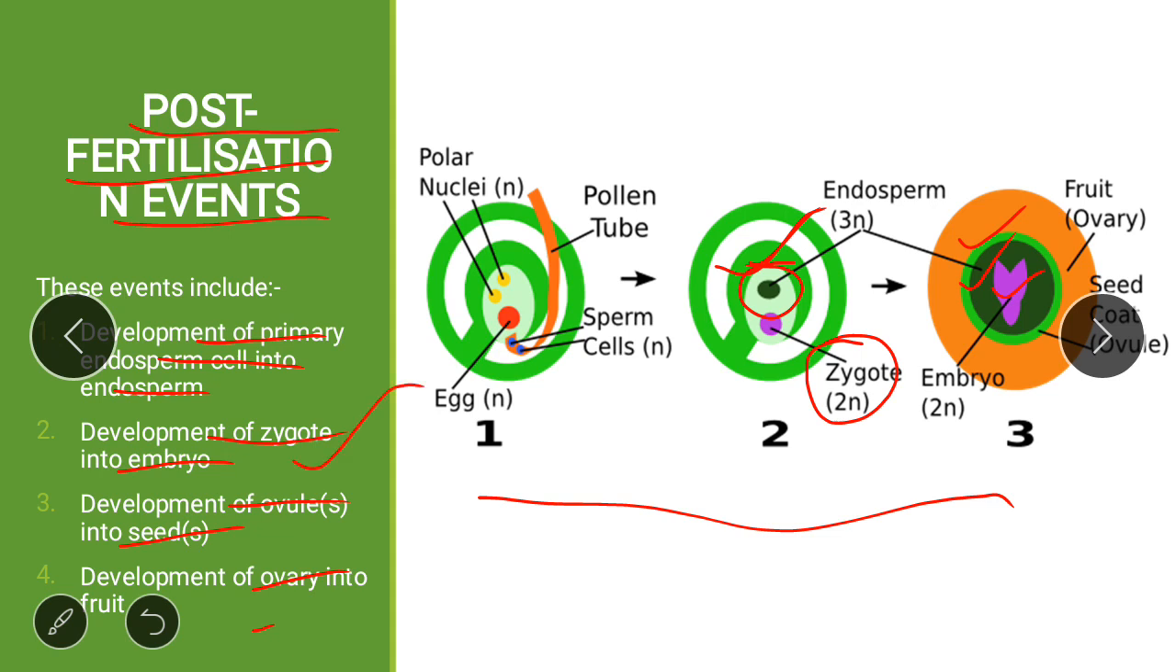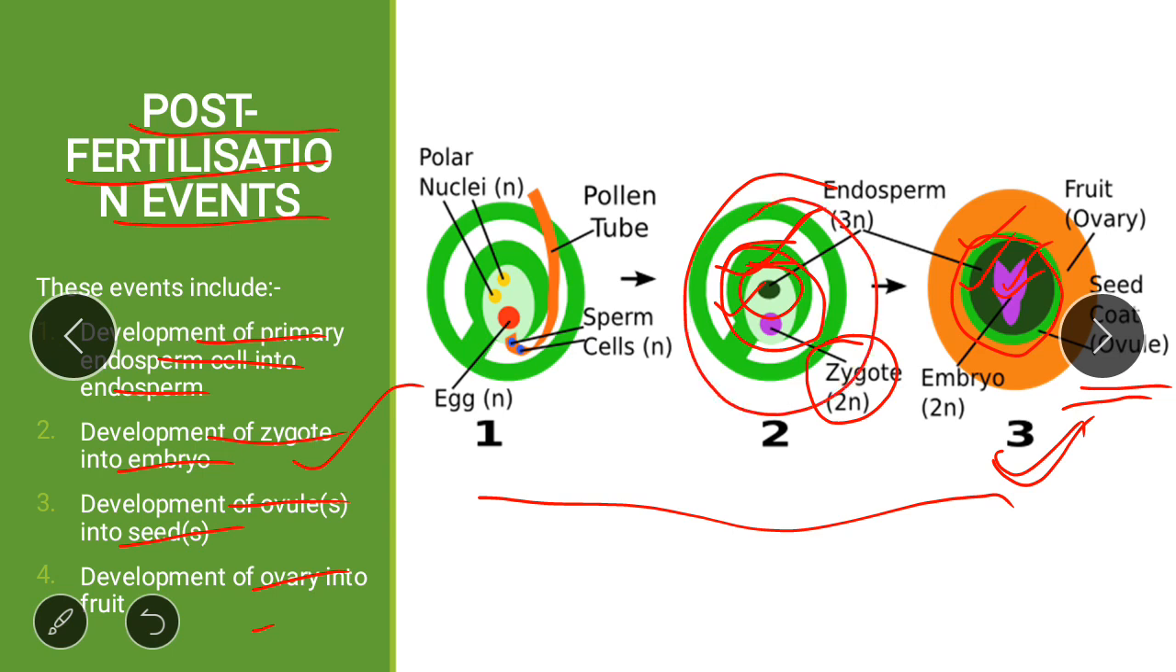Development of ovule into seed. This is the ovule. This ovule gets developed into the seed. You have to relate these colors. Here in the seed, image 3, this black color denotes the endosperm, purple color denotes the embryo, and this green color denotes the ovule, which gets converted into the seed. And this structure is present inside the ovary, which later on develops into the fruit.